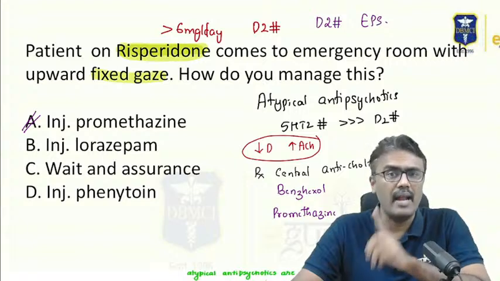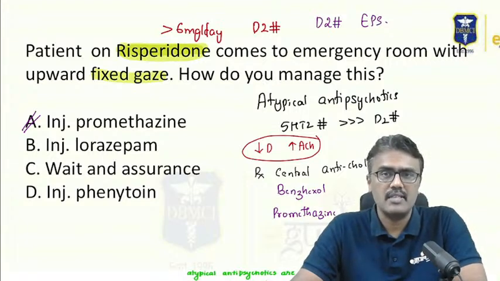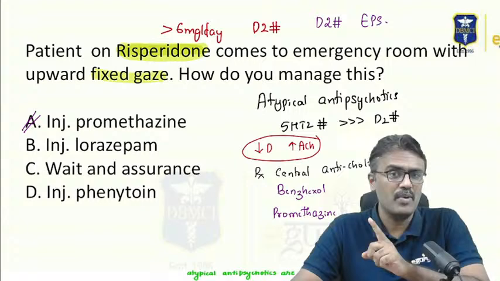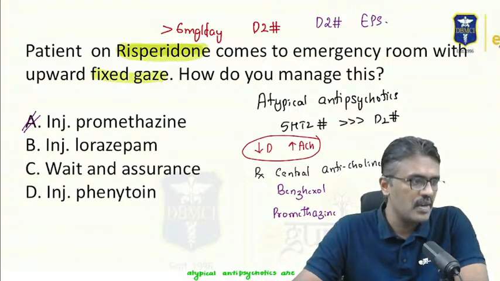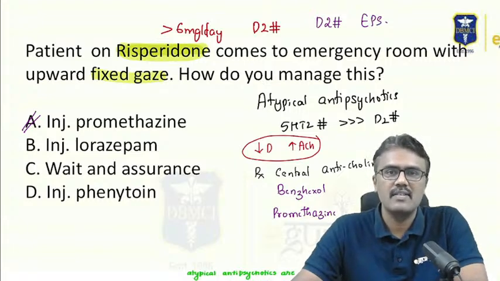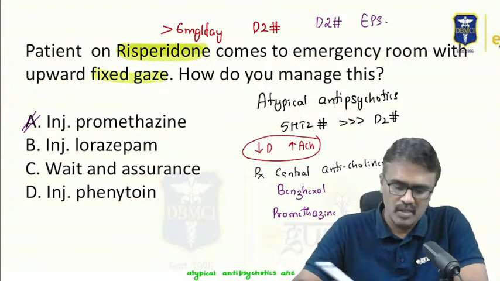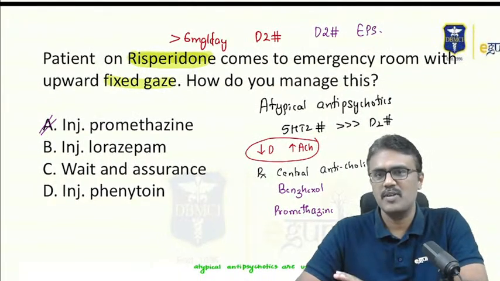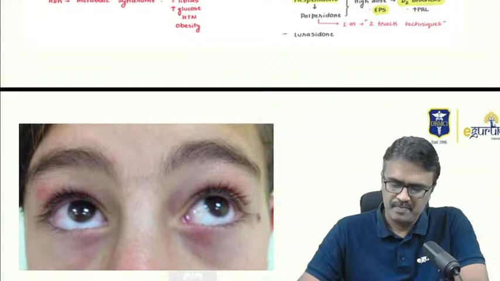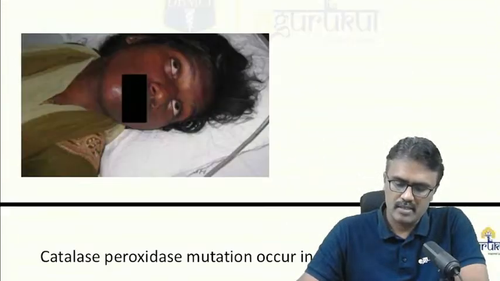Can you tell me an antiemetic which can cause extrapyramidal symptoms? That is another important thing they ask in exams. I'm waiting for your answers. What is that antiemetic which can cause extrapyramidal symptoms? So for this question, the answer is promethazine, a repeatedly asked concept in your exams. So this is the oculogyric crisis.